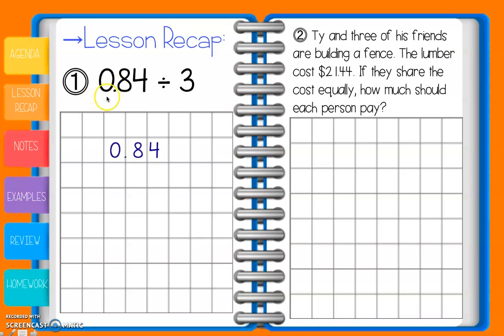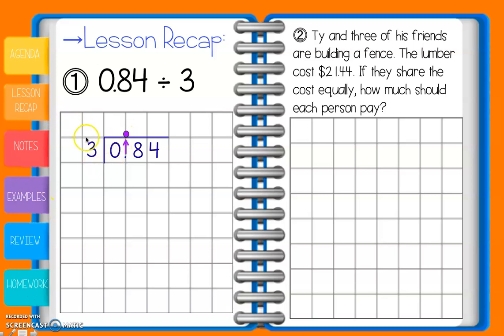So 0.84 divided by 3. I know that 0.84 is my dividend, so it's going to go inside of our box. And then that 3 is our divisor, so it's going to go on the outside. Now, like I said, our very first step anytime we're dealing with decimals is to deal with our decimal point. Since we don't have a decimal as a divisor, we're just going to bring our decimal straight up into the quotient so we don't forget about it. A lot of people that try to leave it till the end forget all about it, and then their answer is completely wrong. So we're going to bring it up the very first thing, and then we're just going to long divide as normal.